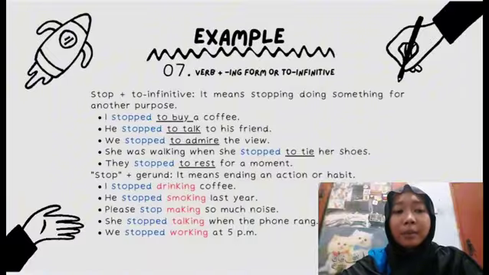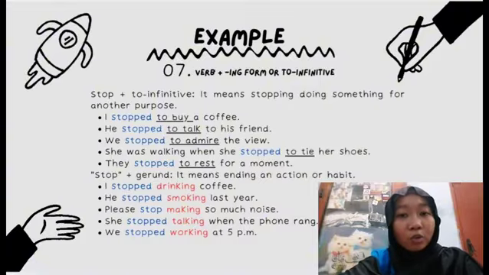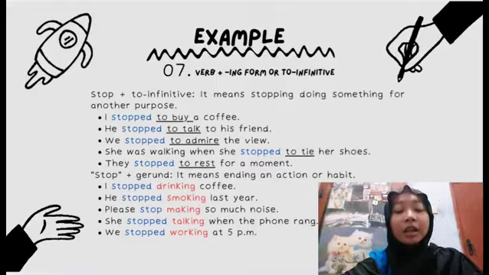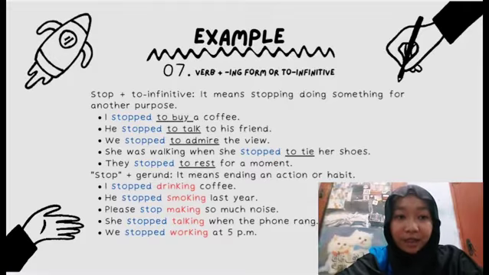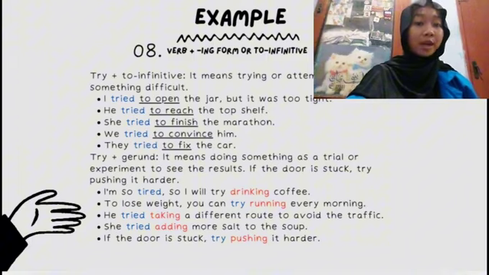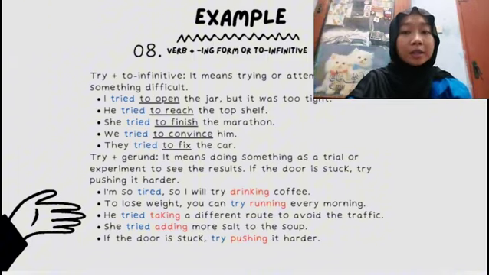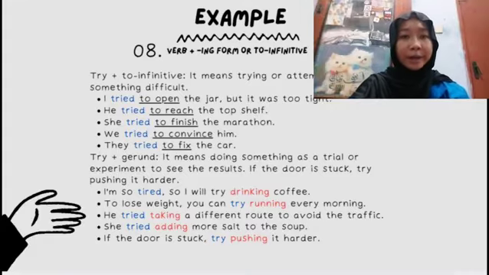Number 3, please stop making so much noise. So the gerund is making. Number 4, she stopped talking when the phone rang. So the gerund is talking. And the last, we stopped working at 5 p.m. So the gerund is working. The word number 4 is try. So try plus to infinitive, the example number 1 is I tried to open the jar but it was too tight. So the infinitive is to open.